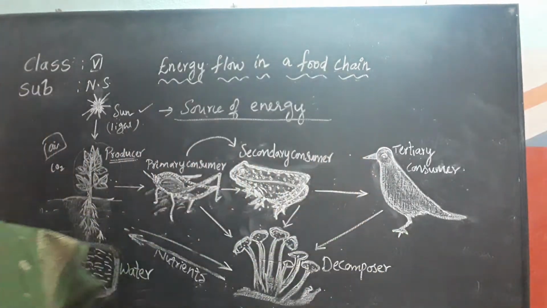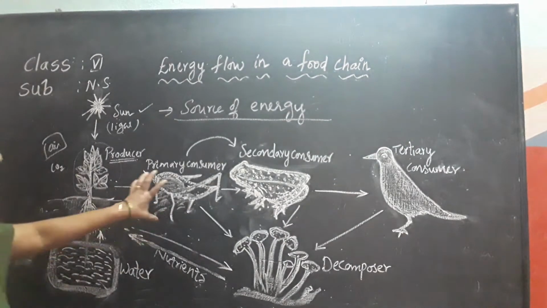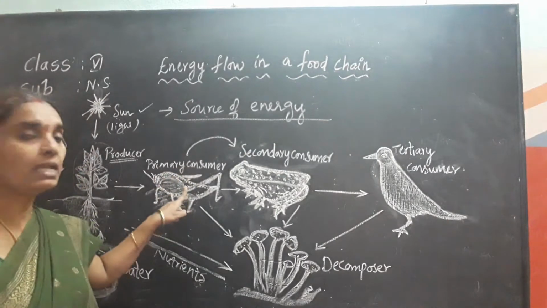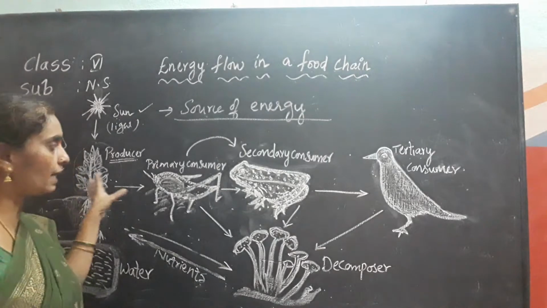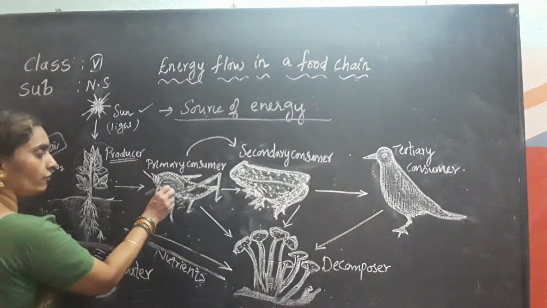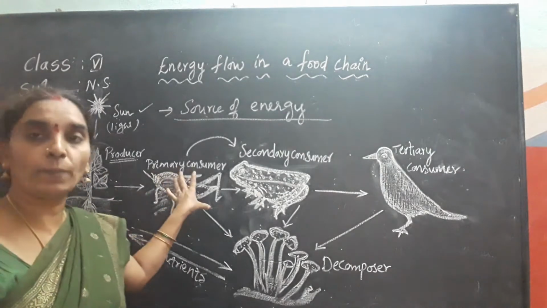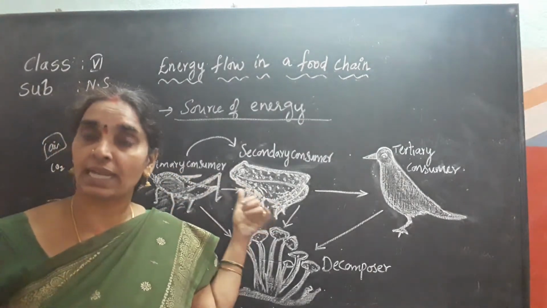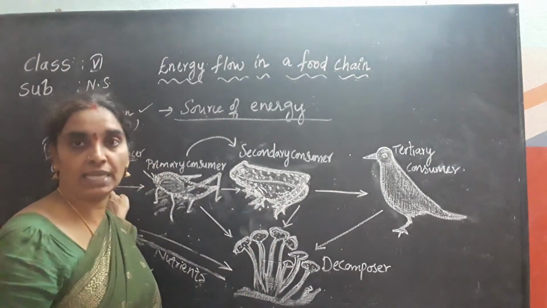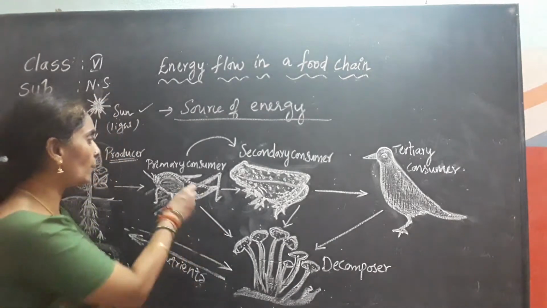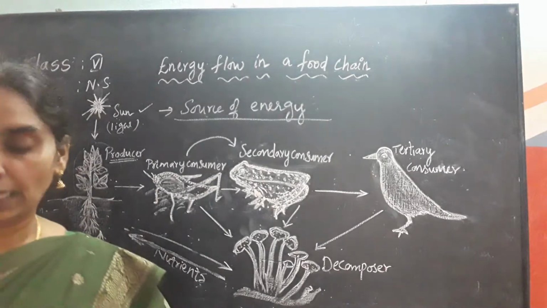Okay, next. How does the grasshopper get its energy? So here the grasshopper gets its energy by taking food from the plants, that is grass, green leaves and all. So here the main food of a grasshopper is plant food, that is producers. So the grasshopper gets its food from the grass, which means grass is a producer. So it gets energy from the producers. Is it clear? So the grasshopper gets its energy from producers. That is the answer for that question.